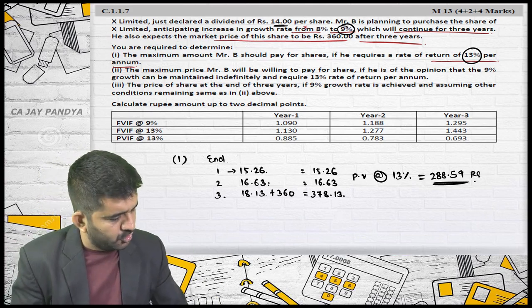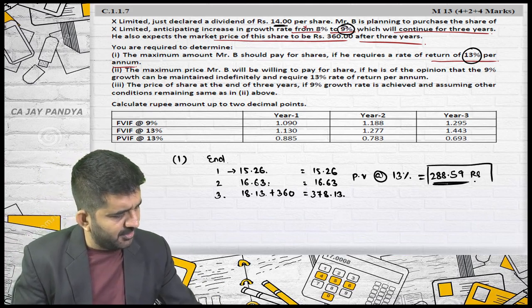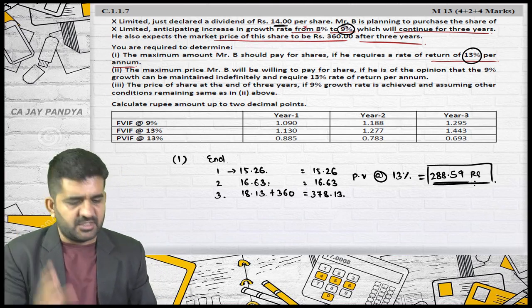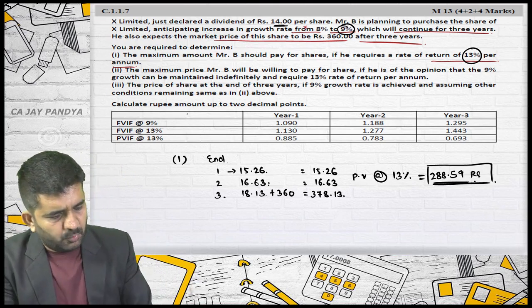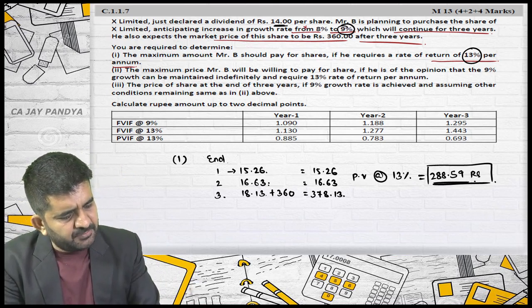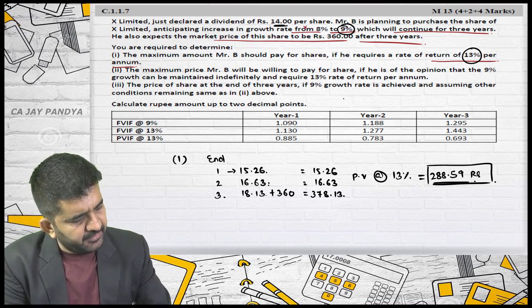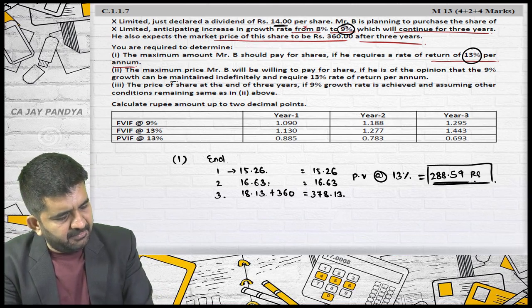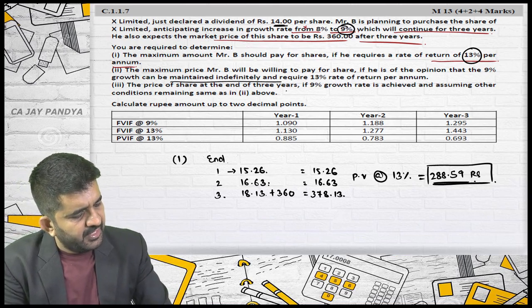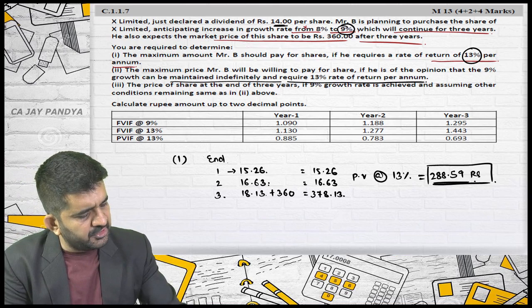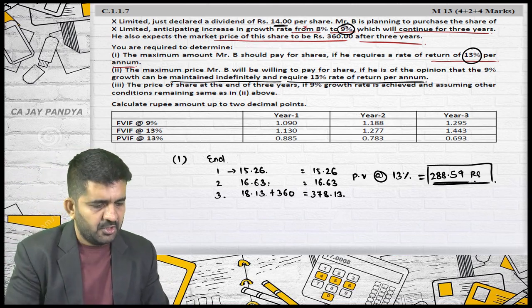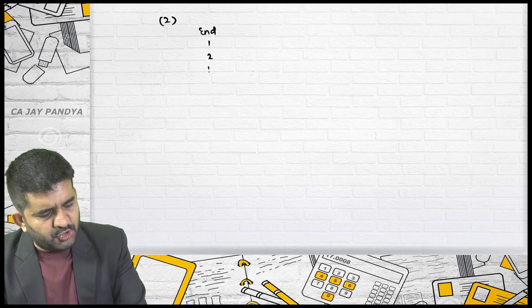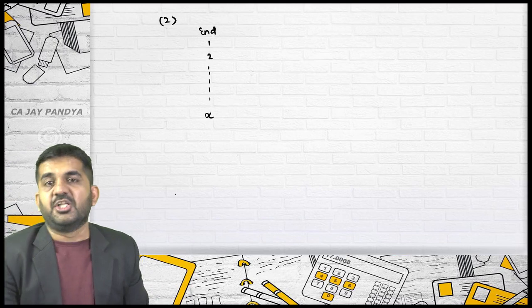Is it all right? So this is nothing but the present value of future cash flow, one of the simplest sums. Let me go to question number 2. The maximum price Mr. B will be willing to pay for the share if he is of the opinion that the 9% growth can be maintained indefinitely and his required rate of return is 13% per annum. So in question number 2, he is assuming that he will never be selling the share.